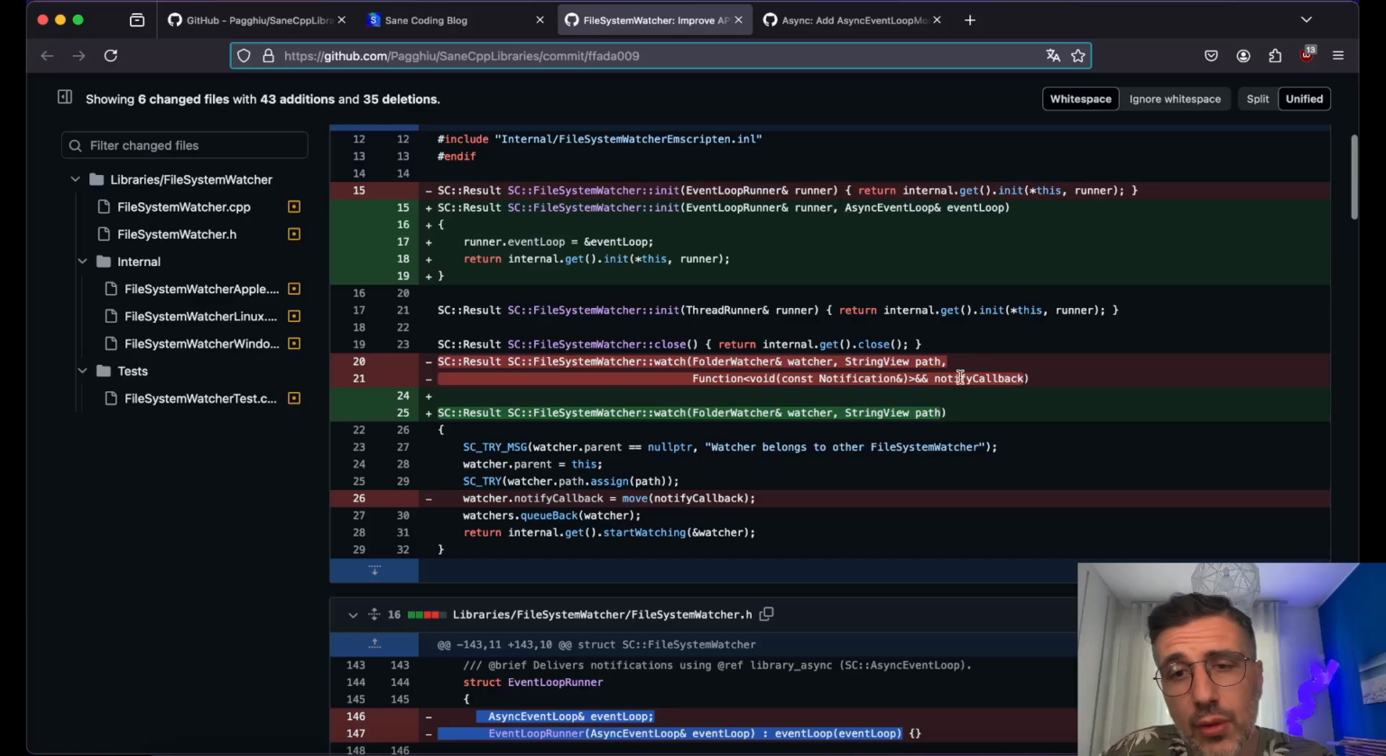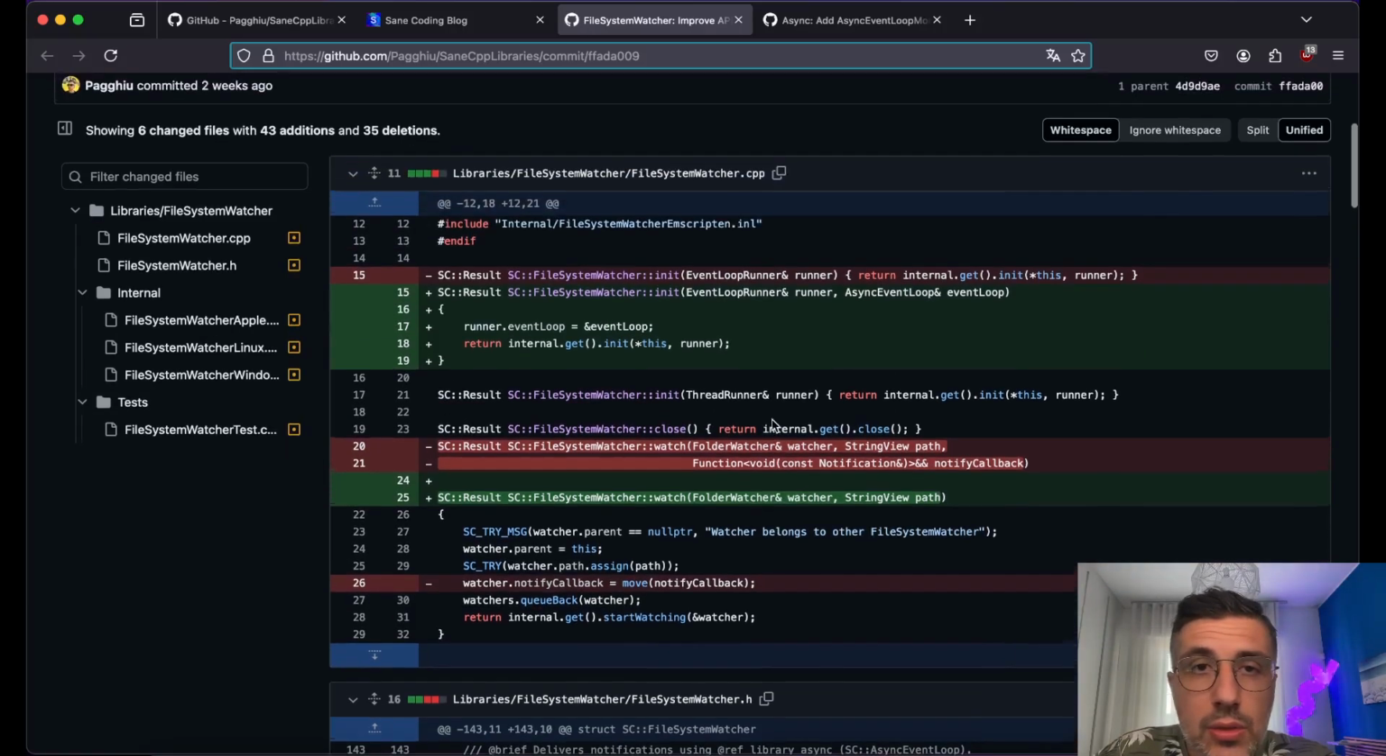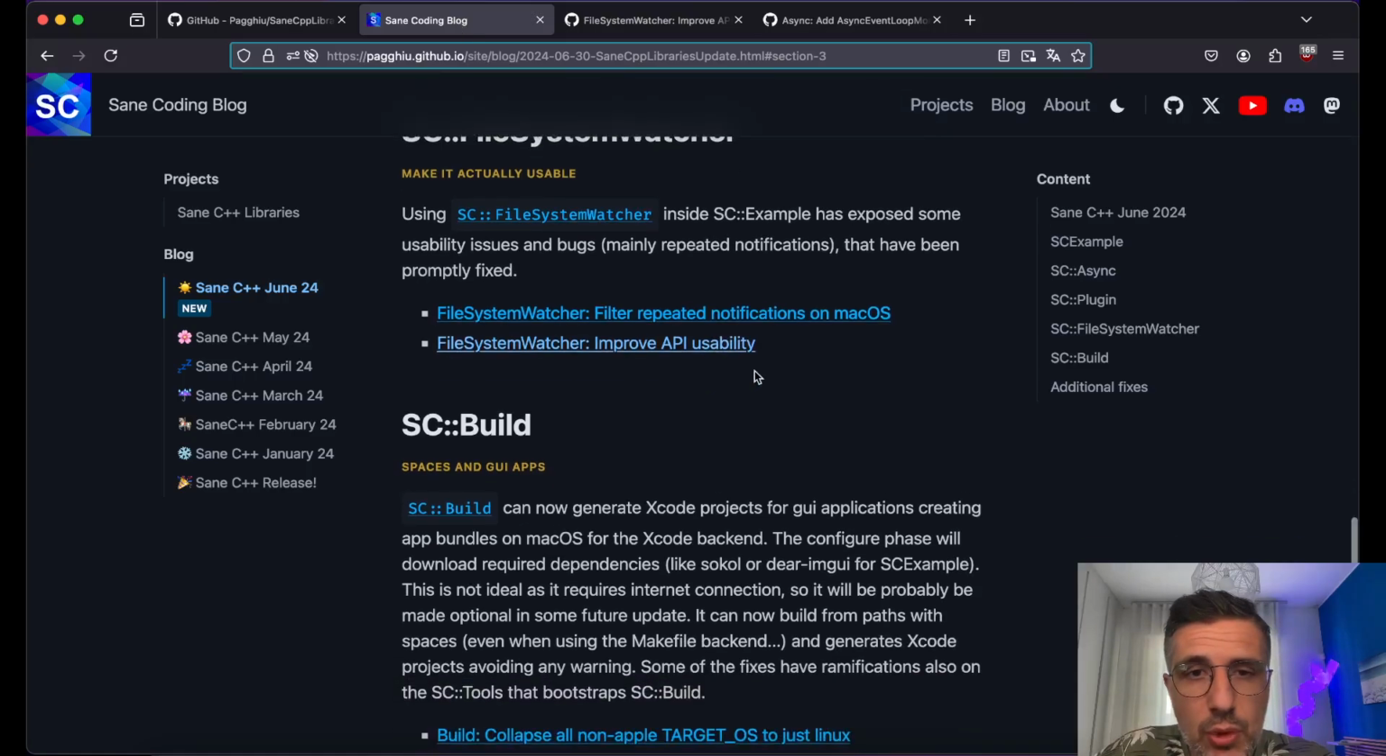Even the notify callback now follows the same convention as the SC Async library, and you set it as a field on the FileSystemWatcher instead of needing to pass it as a parameter. So yeah, a small improvement.